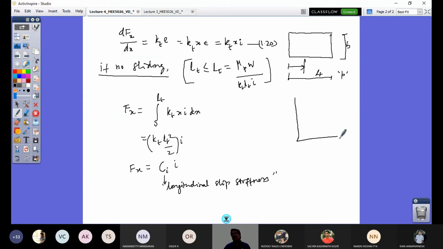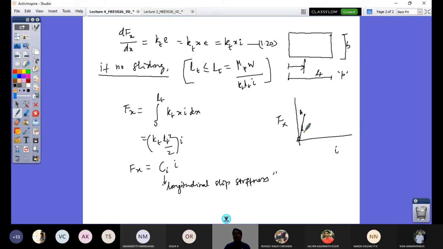So if I look at the variation of Fx as a function of I, I will have from the origin a straight line till point A. What is this angle here?